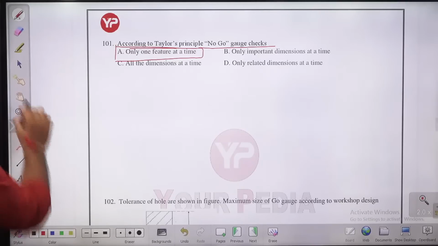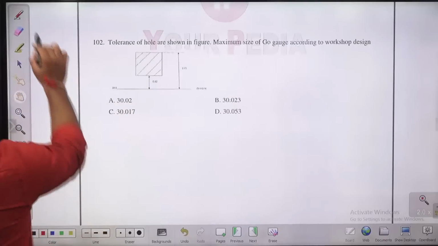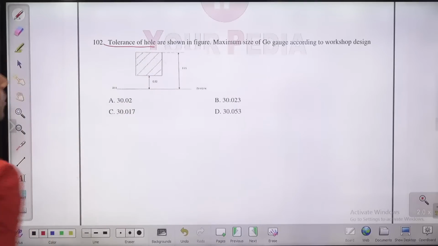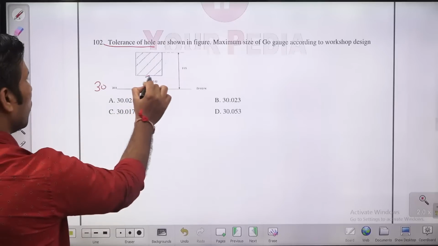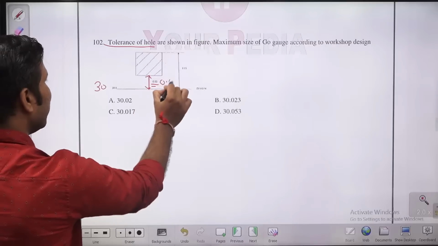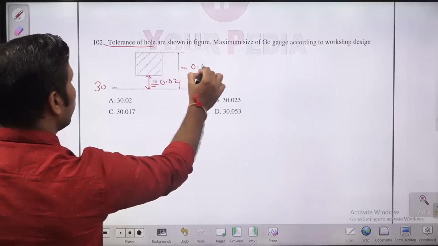Next question, question number 102 in front of you. The tolerance of a hole is shown in the figure. So this size is 30, this is the lower deviation, 0.02. Let me write it here. This is 0.05.